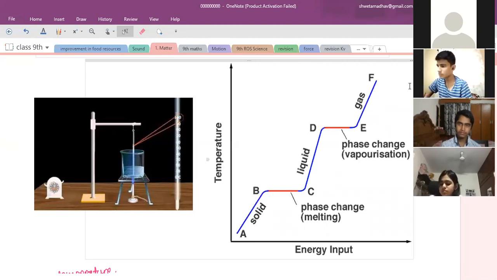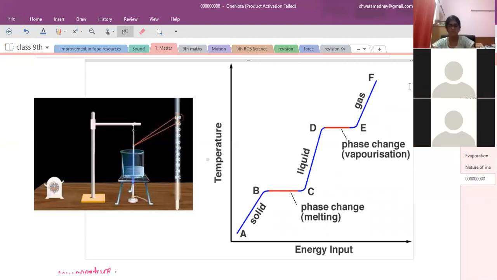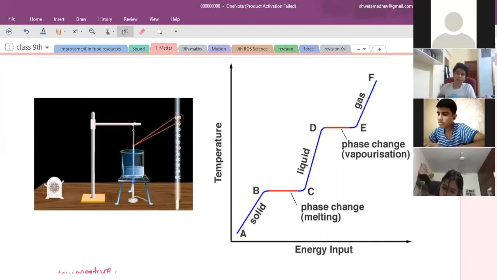Tanish, can you tell? Ma'am, it will be converted from solid to liquid. No, I'm asking you a simple question. In which form will the water be seen at 0 degrees Celsius? Solid.